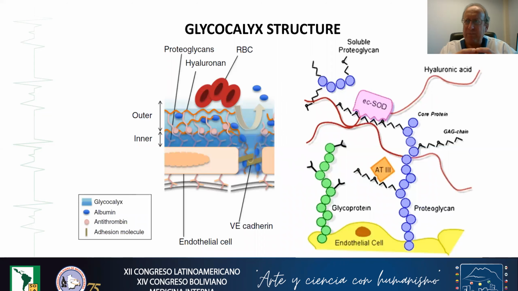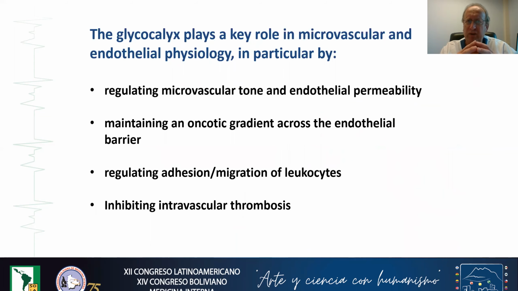The layer is placed on the vascular side of the endothelial cells. We know that this glycocalyx is very important and plays a key role in microvascular and endothelial physiology. In particular, the glycocalyx regulates microvascular tone and endothelial permeability.